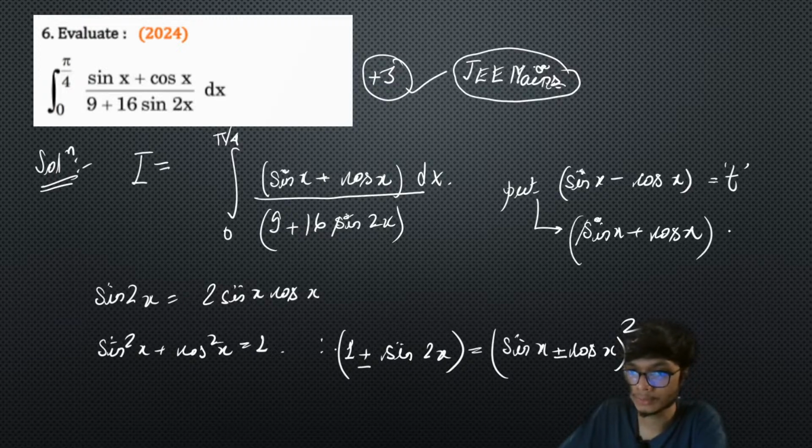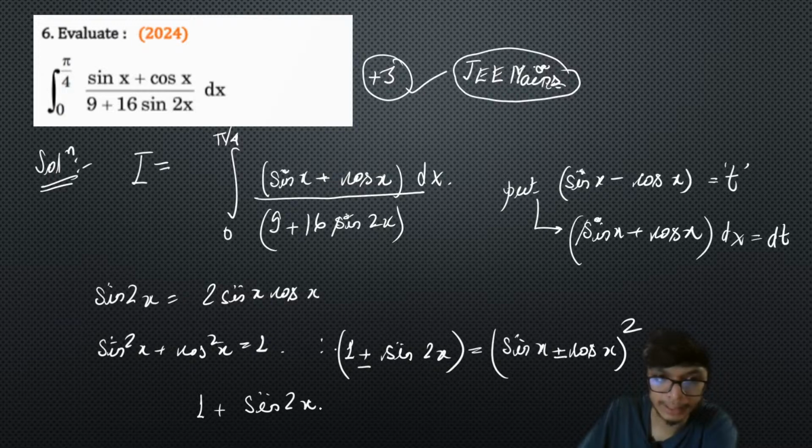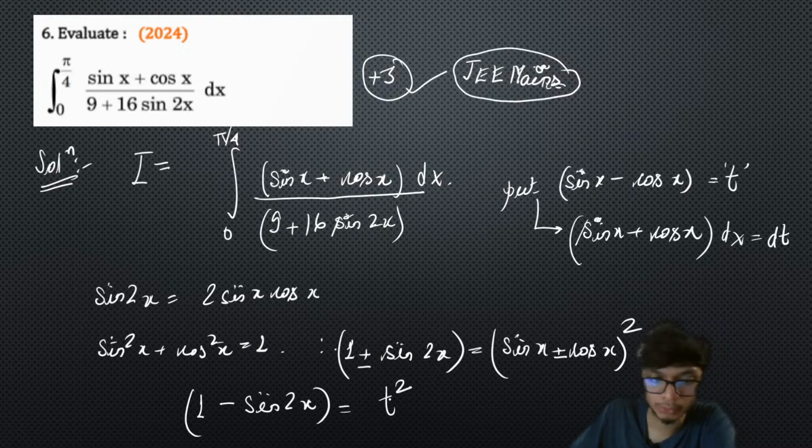So this part into dx is going to be equal to dt, right? That's the first substitution you're getting. Now why I'm doing the substitution is that, from this result, I can write this part, 1 minus sine 2x, is going to be equal to t square, right?